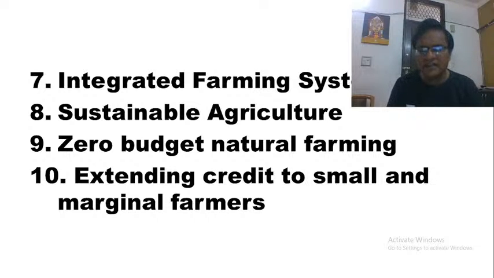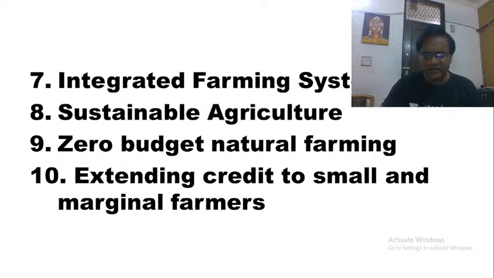Once they have the certificates regarding the cultivation of land, they can get directly all the loans, the cheap agriculture credit that the government provides to these farmers. This is another important solution that we are talking about, right?